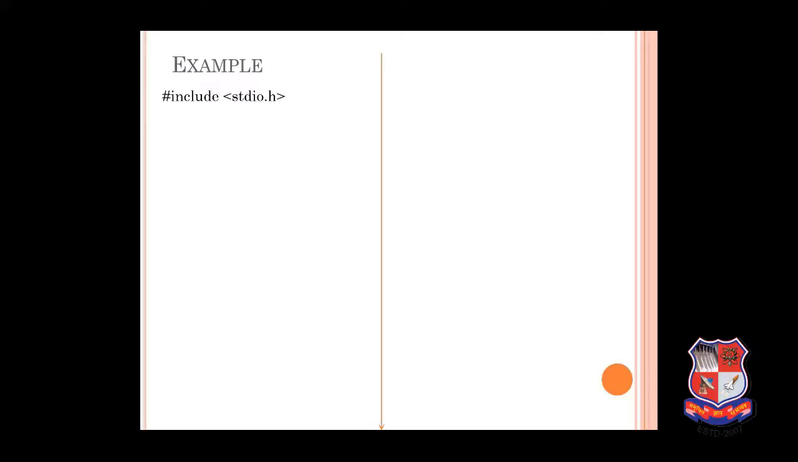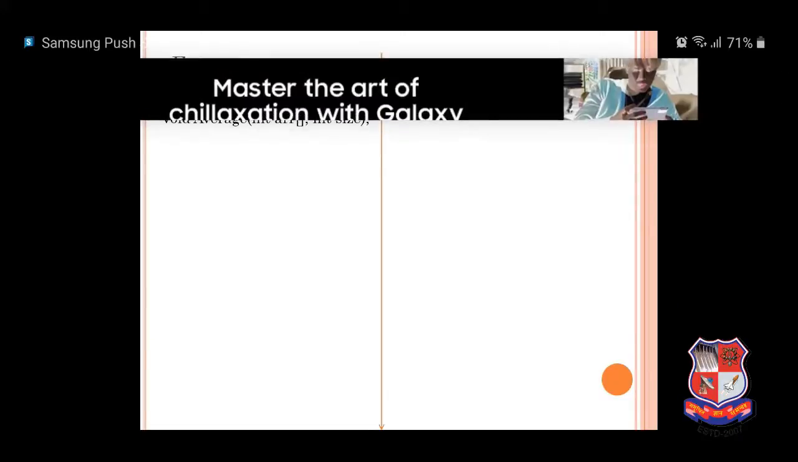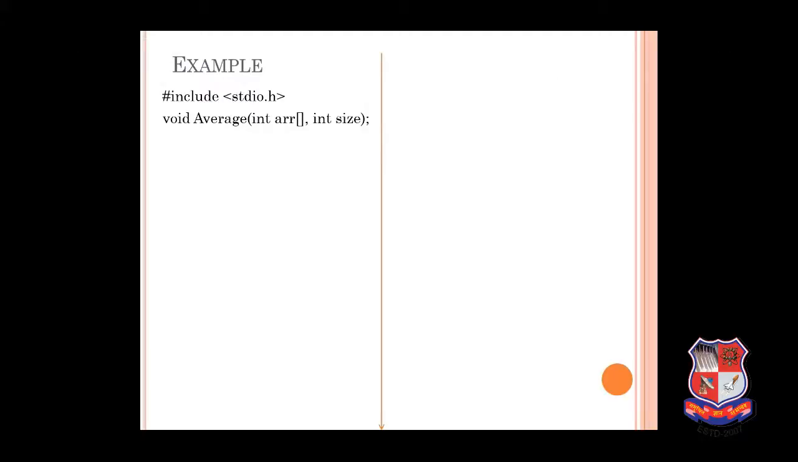Now let's see an example. We write #include <stdio.h>, then void average(int array[], int size). Void is the return type, average is the function name, integer array is the first parameter and integer size is the second parameter, where we have not given any size of array. Next is void main, and then int n[5], a variable named n of size 5, whose values are 1000, 2, 3, 17 and 50.